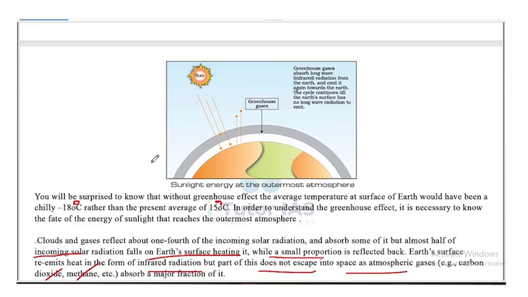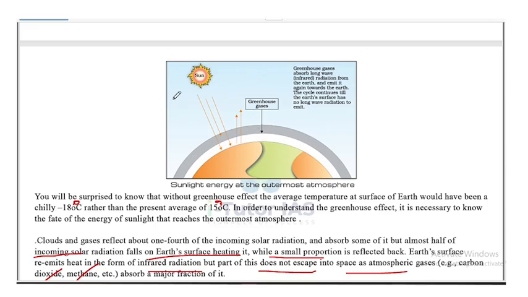So what will happen when the sunlight falls on the outermost atmosphere is given in this diagram. Greenhouse gases absorb the infrared long wave radiation from the Earth and emit it again towards the Earth. The cycle continues till the Earth's surface has no more long wave radiation to emit. So this is what happens to the sunlight energy which falls on the outermost atmosphere.